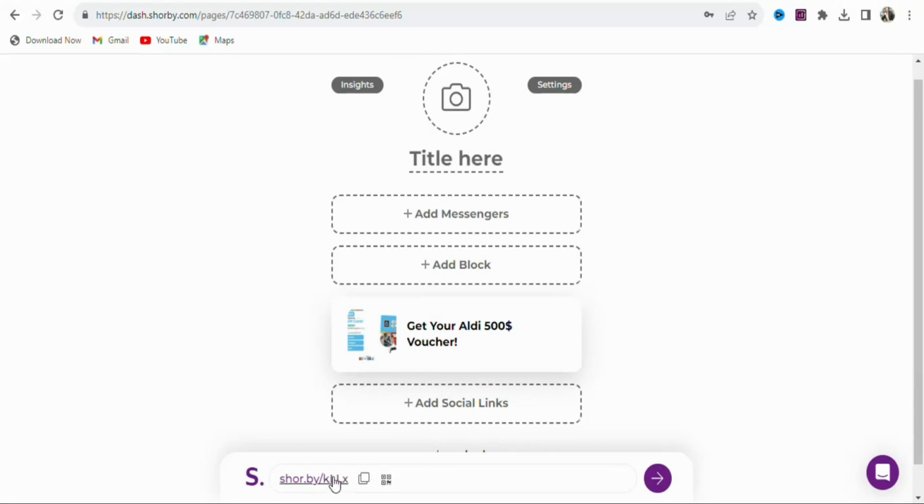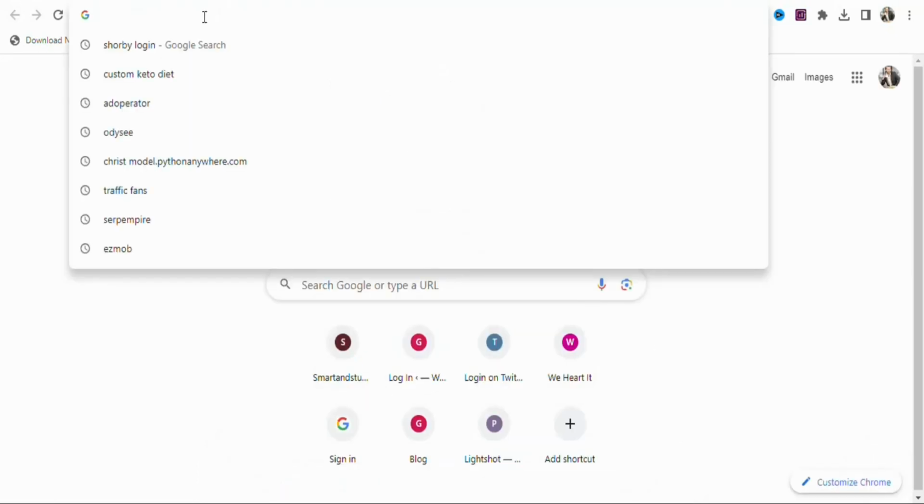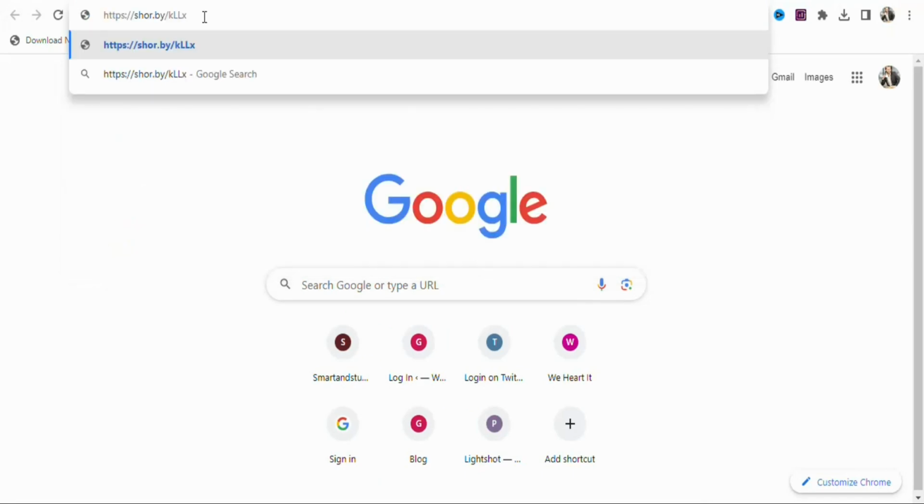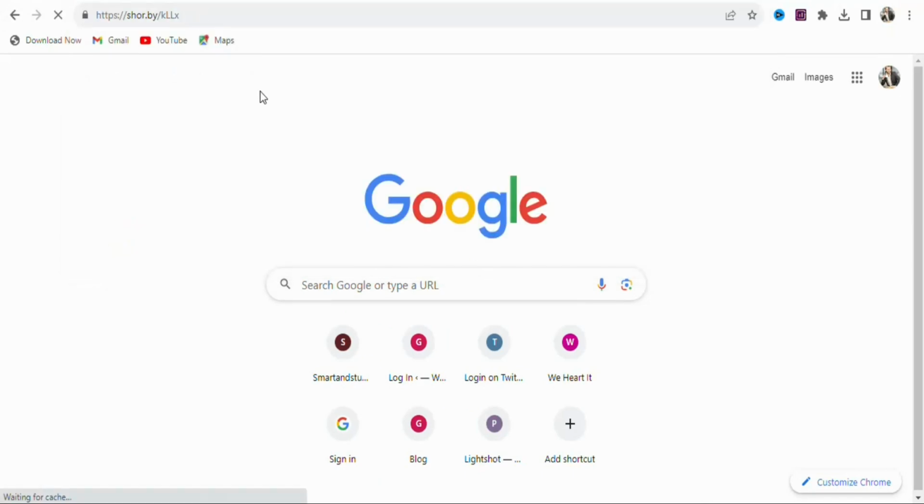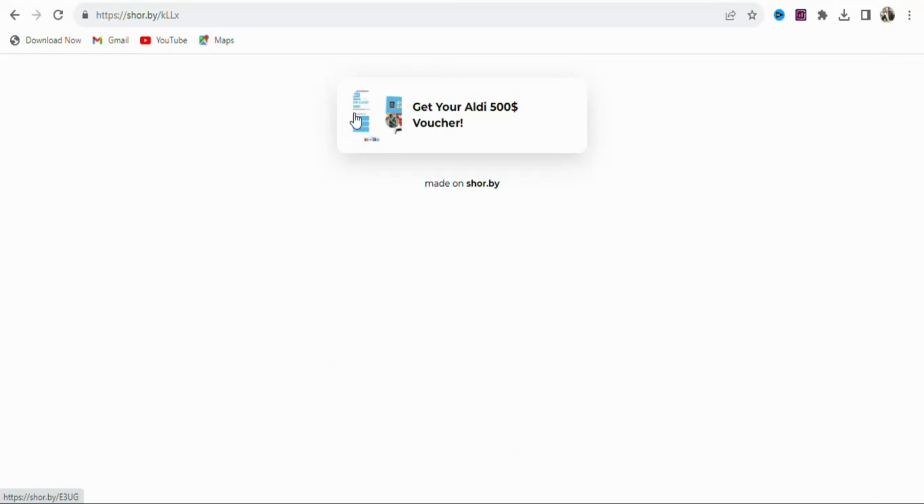This is the link to your landing page, so you can copy it and then test it on a new tab. So let me just copy it. Once you copy it, you are going to come on a new tab, paste it right here. Once you paste it, let's test it to see how it will appear. As you can see, this is how our landing page is going to appear to anyone who will click on our link. You can see it right here.